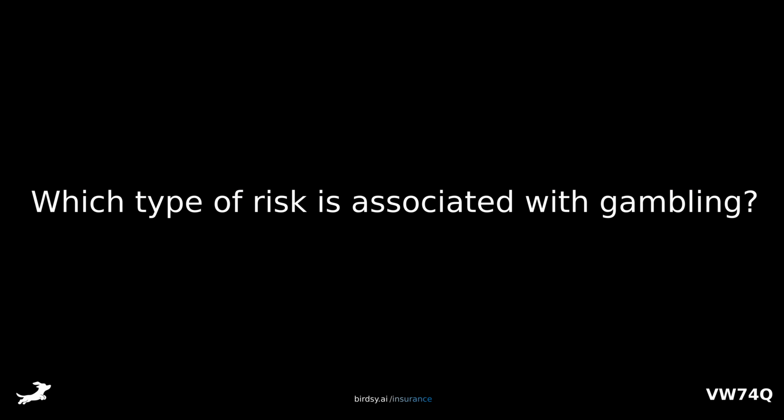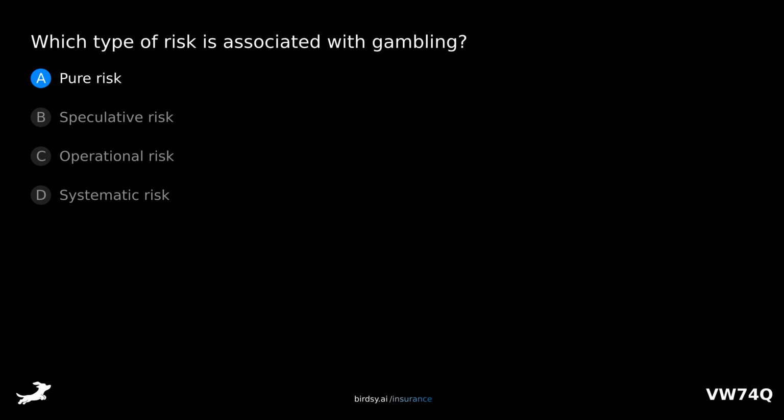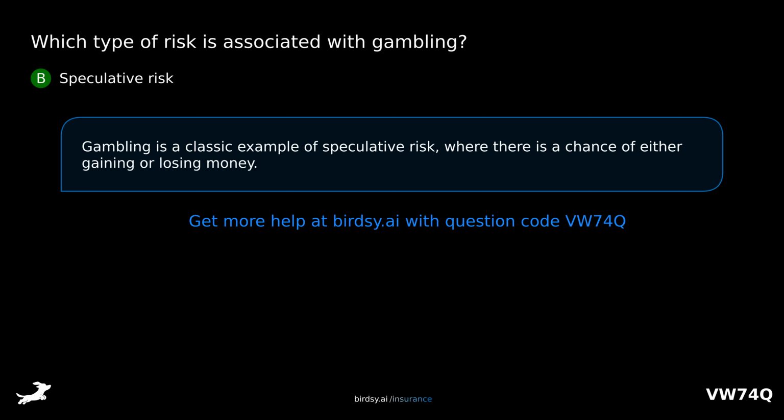Which type of risk is associated with gambling? Is it A, pure risk? B, speculative risk? C, operational risk? Or D, systematic risk? The answer is B, speculative risk. Gambling is a classic example of speculative risk where there is a chance of either gaining or losing money.